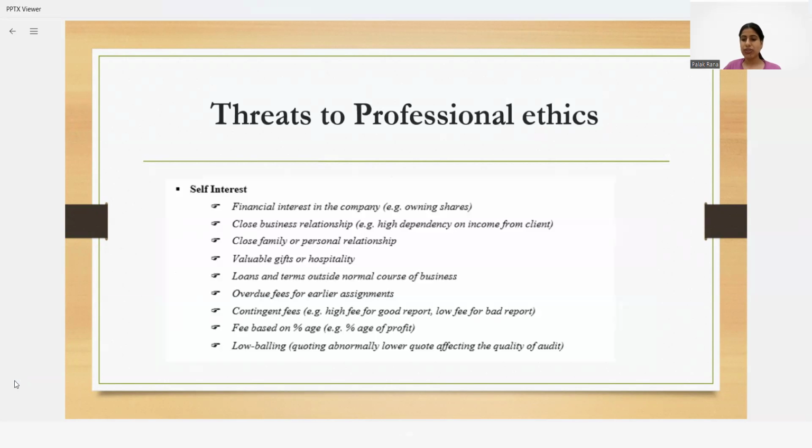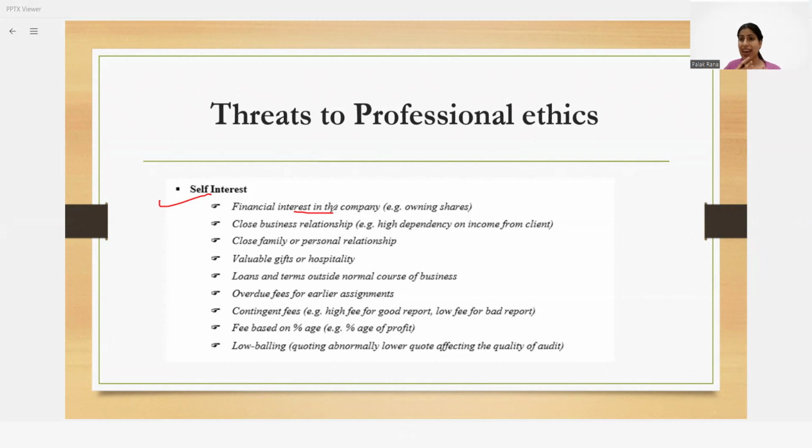There are certain threats, because an ethical threat is a situation when you might not follow the principles of professional ethics. So there are certain examples of threats, covered under every category. First one is the self-interest threat. That means whenever you have a financial interest in the company, maybe you have shares of that company, maybe you have received some kind of gifts from the clients during the tenure of your working with that particular client.